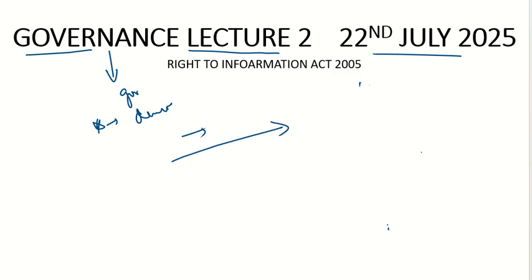We understood that, and again I will repeat the point: governance has nothing to do with democracy. It is everywhere, but we can differentiate governance on the basis of whether it is good or bad. After that we saw that there are certain aspects of governance. For example, transparency is one of the aspects. Then after transparency, there should be accountability. There should be inclusiveness, and all that we discussed in our yesterday's class.